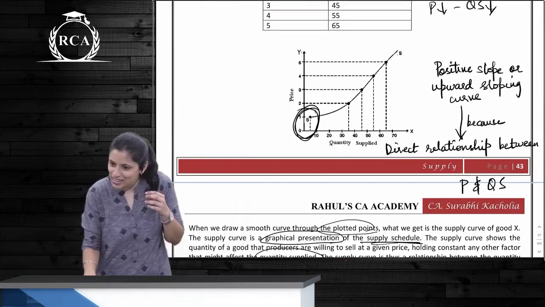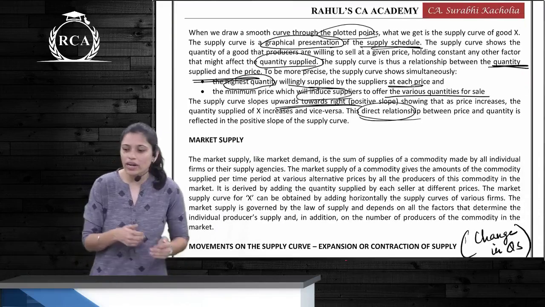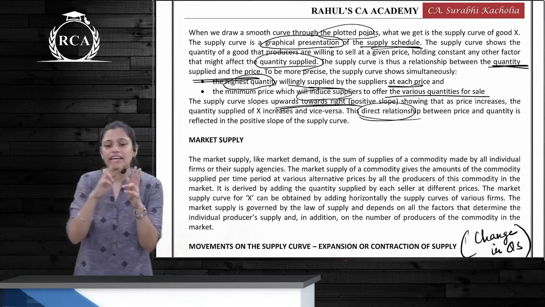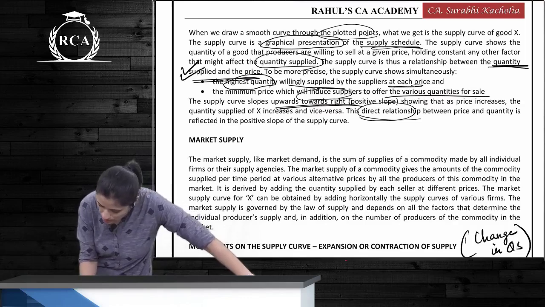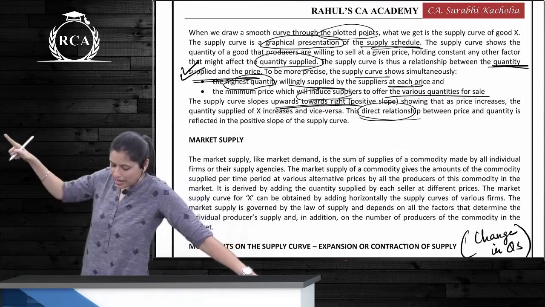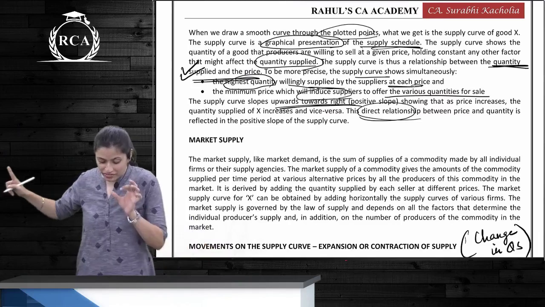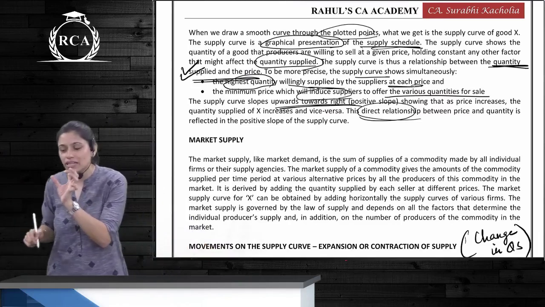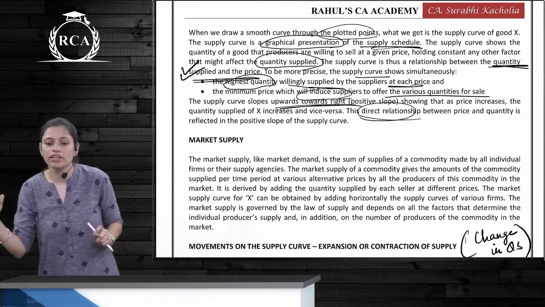This is a graphical representation of a supply curve. Okay, now what do you understand? What will happen at the highest quantity? These two points, please remember. The supply curve shows simultaneously the highest quantity willingly supplied by suppliers at each price, meaning at every price, what is the maximum which is available to be offered in the market?